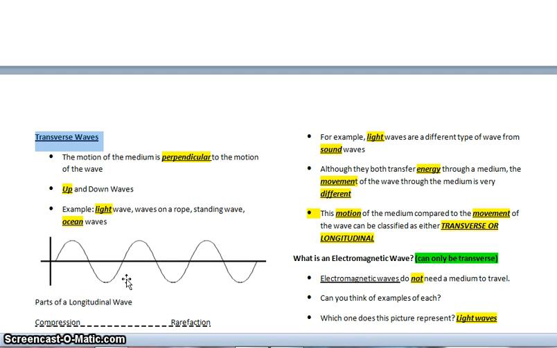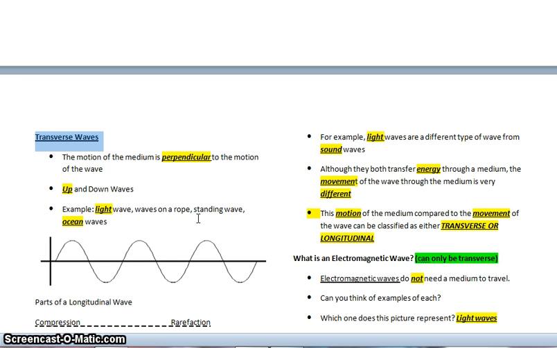But you have your up-down motion with a transverse wave, and examples of transverse waves are light waves, waves on a rope, like in the video we watched with the little boy jerking the rope. It was tied to the tree and he had the other end and he was jerking the rope up and down, creating transverse waves. Standing wave or ocean wave.